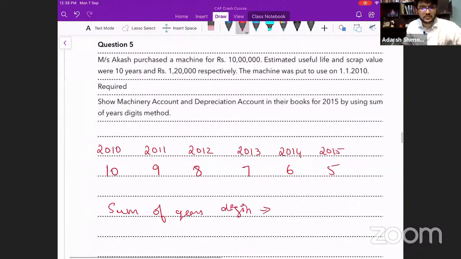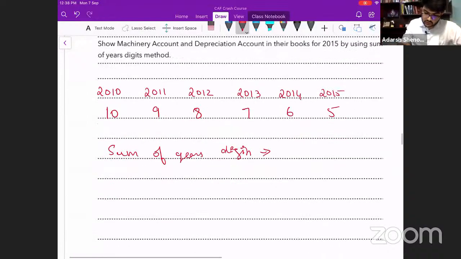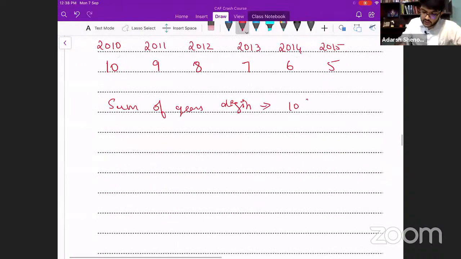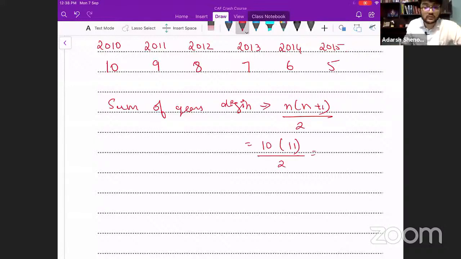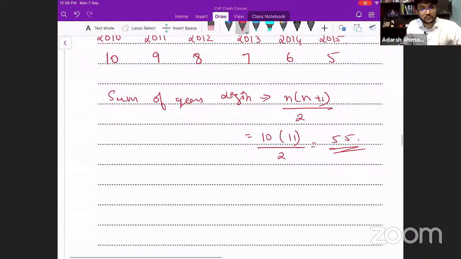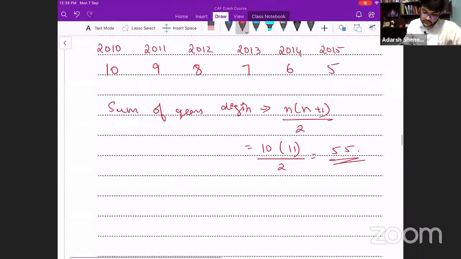Sum of years digits, we call it. What is it? The useful life is 10. So n into n plus 1 divided by 2. N is 10. 10 into 11 divided by 2 is equal to 55. Is that correct? 55 is the sum of years.